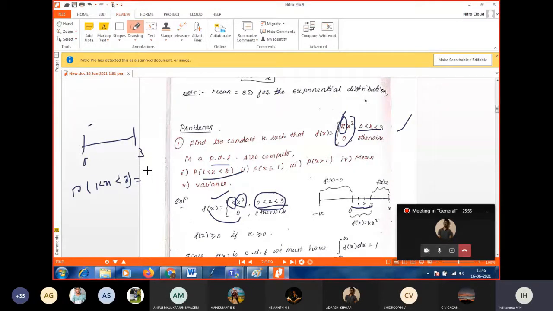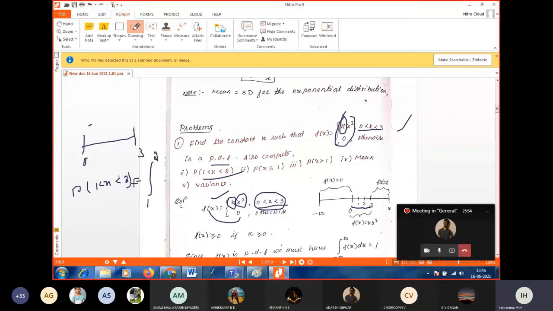Right? In the discrete, we have to take the summation. In the continuous, instead of summation, what do we have to consider? Integral. Integral from where to where? 1 to 2.